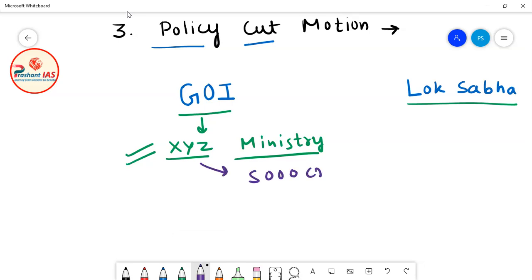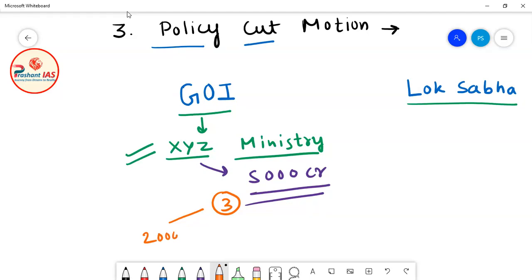Out of this 5,000 crore rupees, let's suppose there are three major policies introduced by this ministry. For the first policy, this ministry demanded, let's suppose, 2,000 crore rupees.